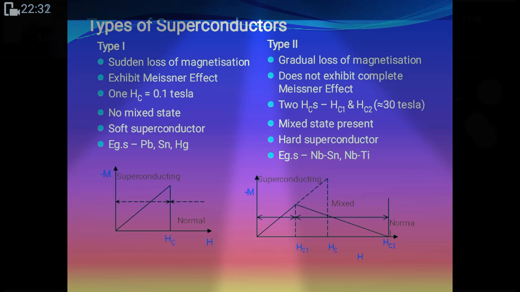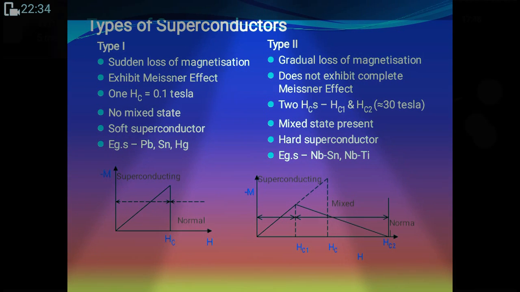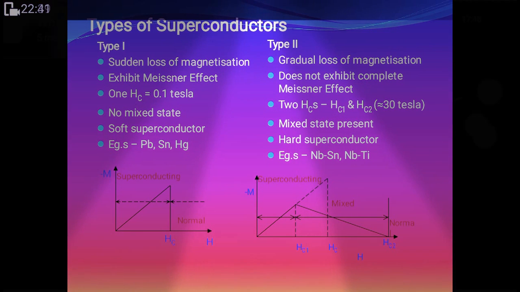Type 2: gradual loss of magnetization, does not exhibit the complete Meissner effect. Hc2 is there, mixed state present, hard superconductors.